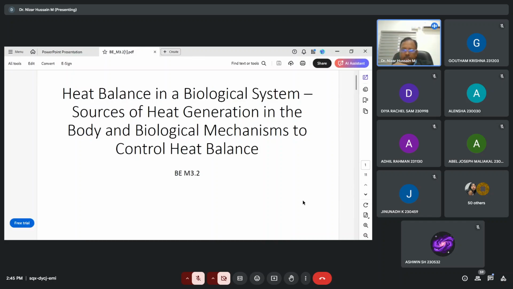Since we are all mechanical engineers, we should have a clear idea about the heat balance, as we are studying thermodynamics and thermal engineering. We should know how our body maintains the heat, what the sources of heat generation in the body are, and what the mechanism is to control the heat balance.